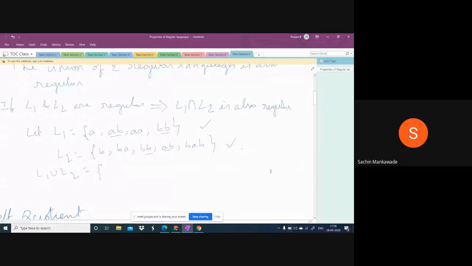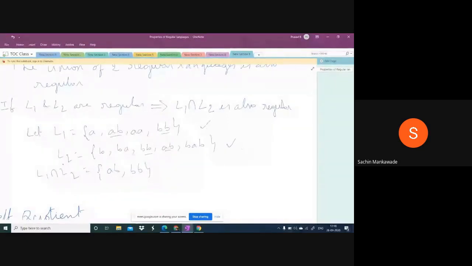Here, what are the common strings in L1 and L2? L1 and L2 have AB and BB. So L1 intersection L2 will be AB and BB. This is the intersection of these two languages. If L1 and L2 are regular, then their intersection is also regular. Union means it will have all the strings of L1 and L2. Intersection means those that are common in both languages; we take them only in intersection.